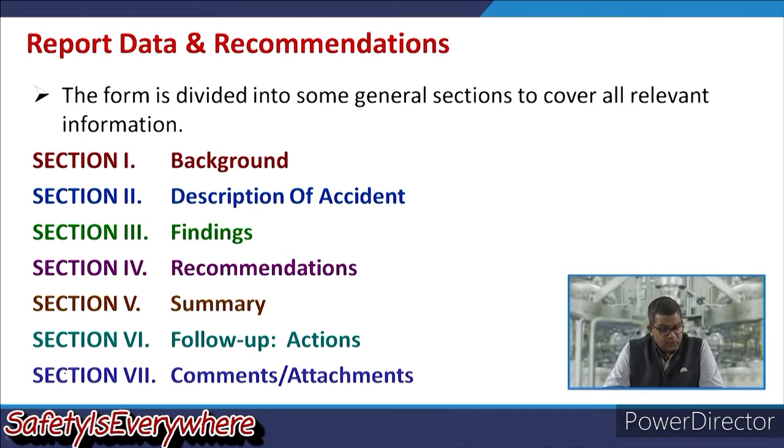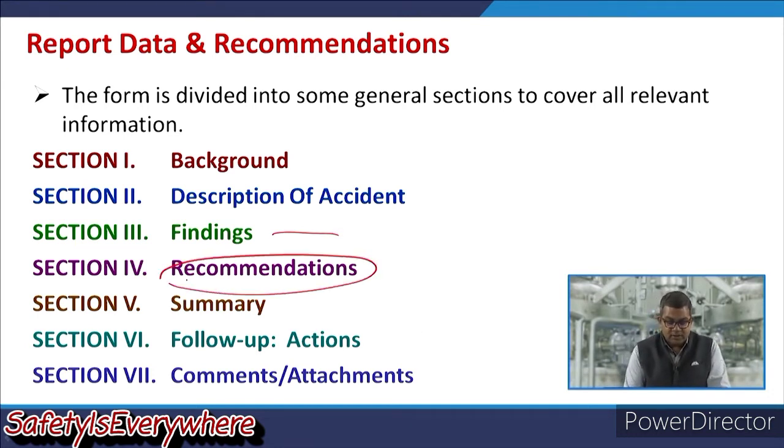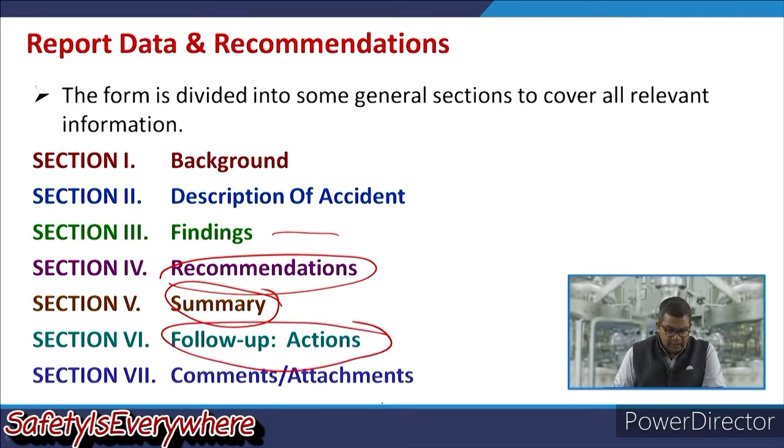These sections may include: section 1, the background; section 2, a detailed description of the accident; section 3, the findings of the investigating team; section 4, the recommendations suggested by the investigation team; section 5, the summary; section 6, the follow up actions; and section 7, comments. Various kinds of attachments may be used for the reference of this particular report.